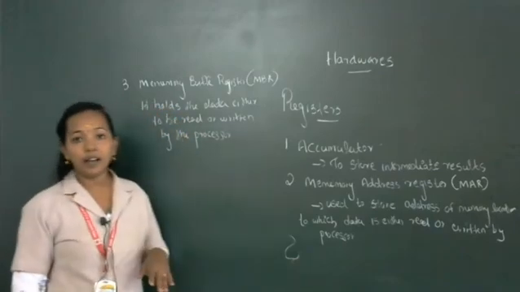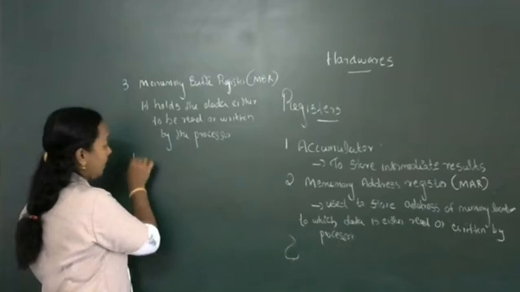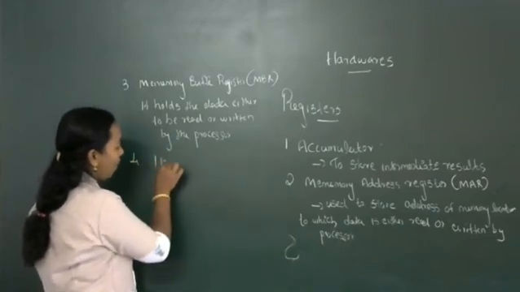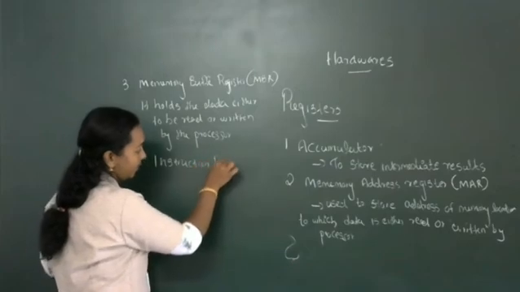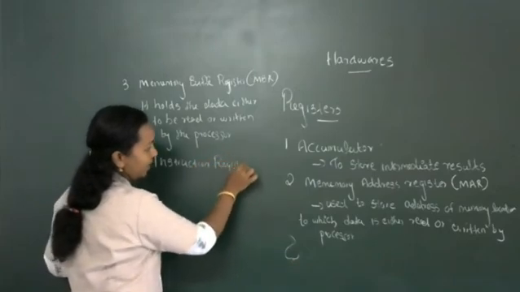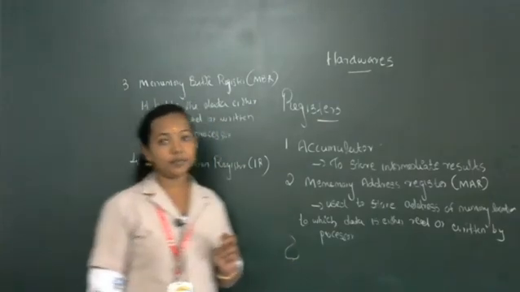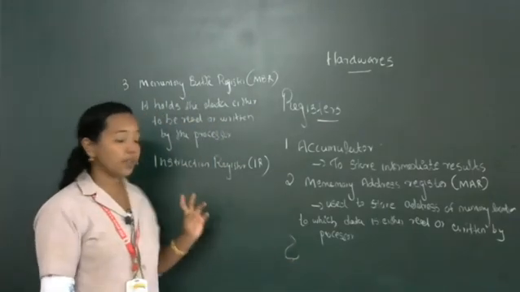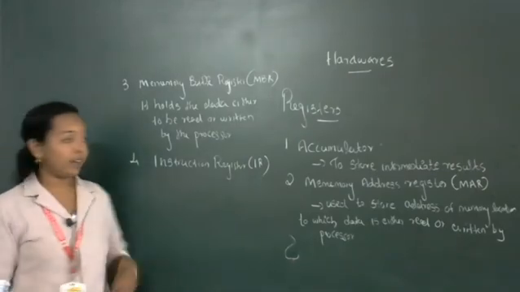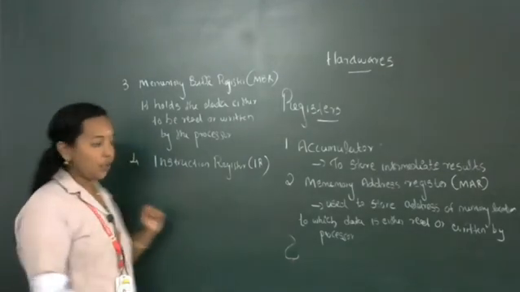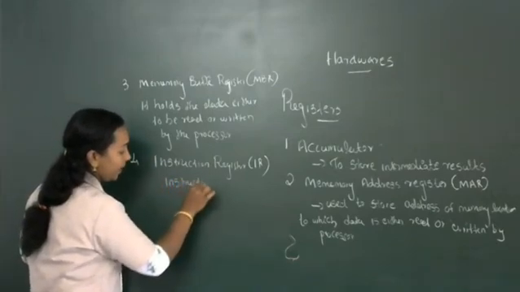Then the fourth one is the IR, or instruction register. The short form of instruction register is IR. The instruction register stores the instruction to be executed.